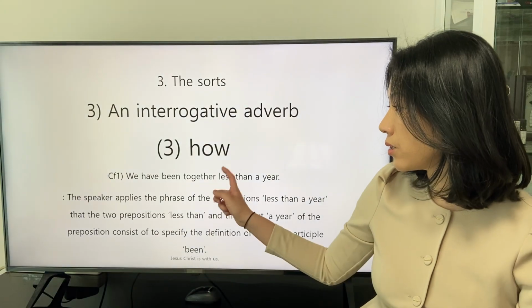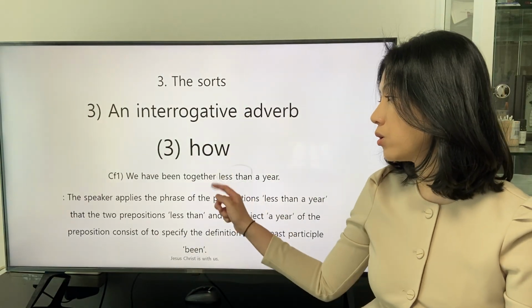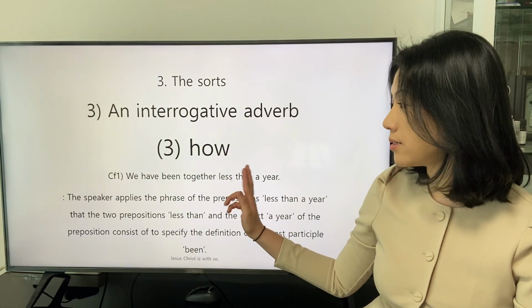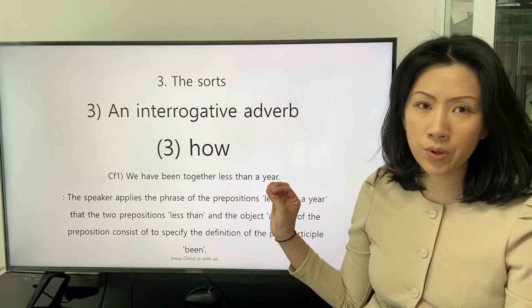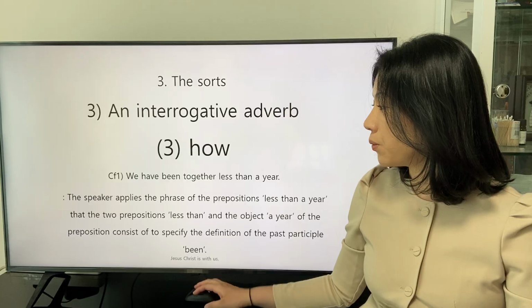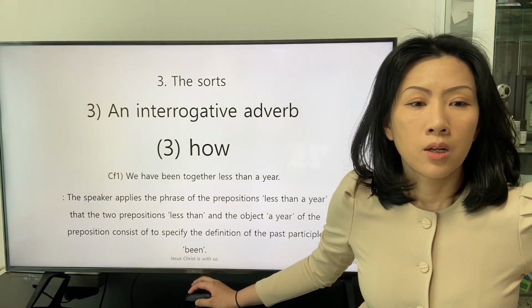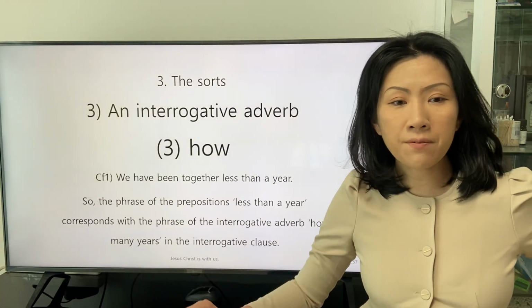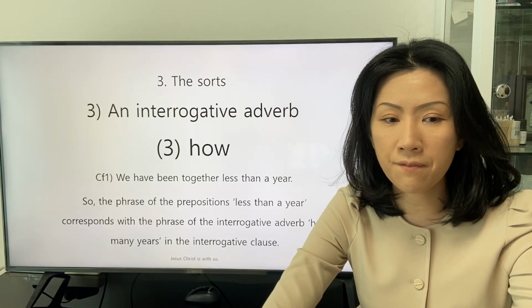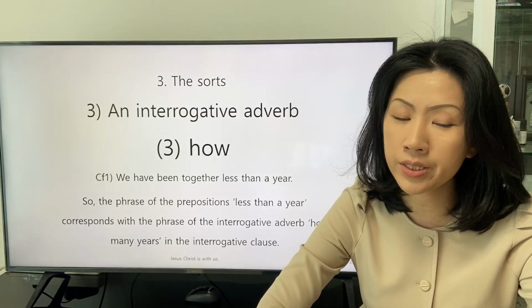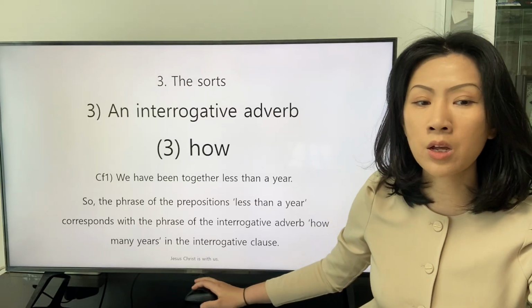We can see that the combination of the two expressions less than corresponds with the interrogative adverb how. So the phrase of the prepositions less than a year corresponds with the phrase of the interrogative adverb how many years in the interrogative clause.